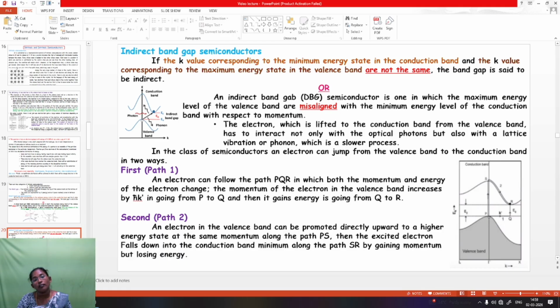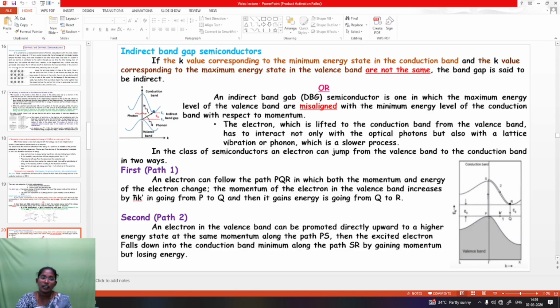Then the indirect band gap. Here, the k value corresponding to the minimum energy state in the conduction band and the k value corresponding to the maximum energy state in the valence band are not the same. The band is said to be indirect. An indirect band gap semiconductor is one in which the maximum energy level of the valence band is misaligned with the minimum energy level of the conduction band with respect to momentum. The electron which is lifted to the conduction band from the valence band has to interact not only with the optical photon but also with lattice vibrations, which is a slow process.